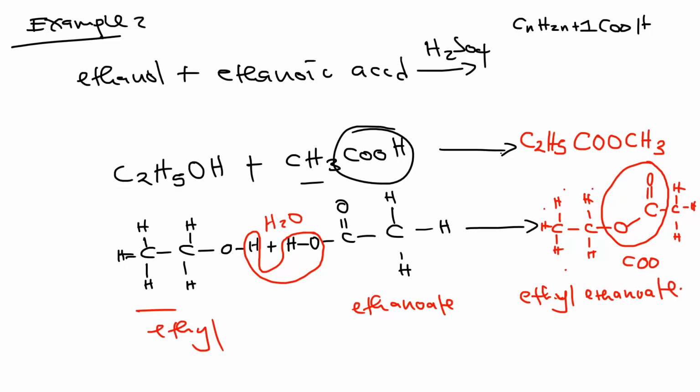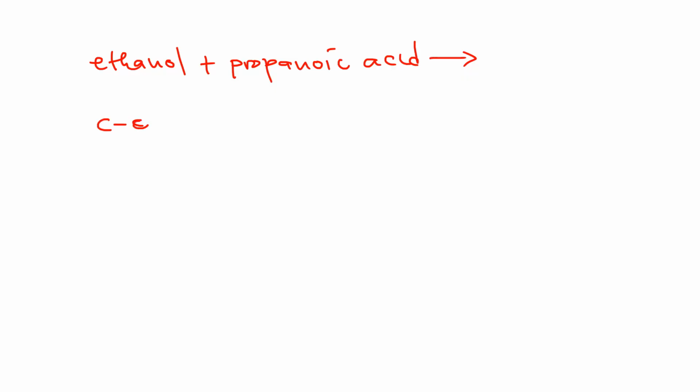Okay. Let us have one more. Let me say this time around you have ethanol react with propanoic acid. What is going to form? Now, ethanol, the structure has 2 carbons, please. So this is the structure of ethanol.